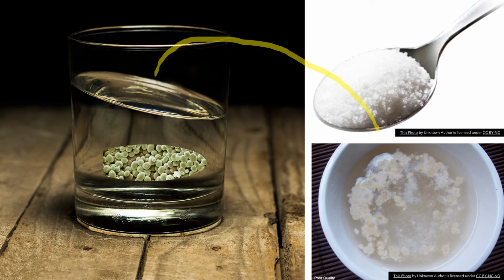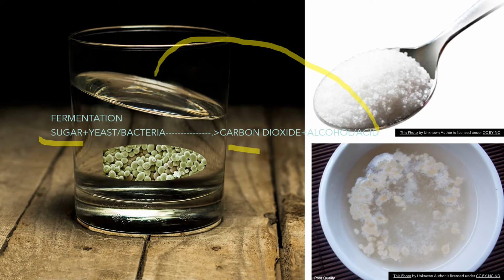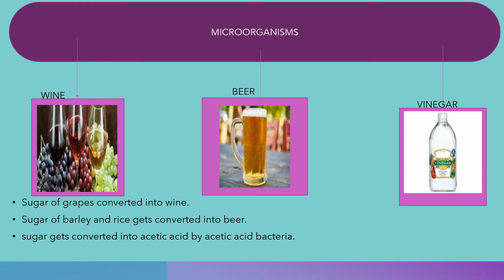So from where did this alcohol come? Sugar in the presence of yeast breaks down into alcohol and carbon dioxide. And the process is called fermentation. Actually, fermentation is a process in which sugar breaks down into carbon dioxide plus alcohol or acid in the presence of either yeast or bacteria.